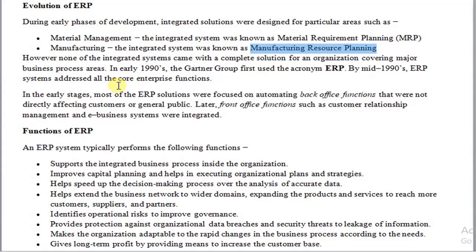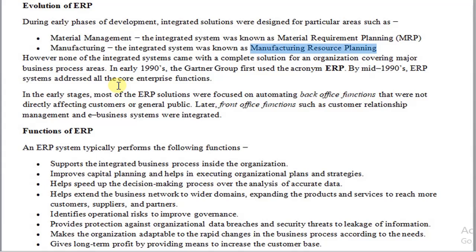The next function is that ERP can help the organization to reach more customers, suppliers as well as partners. It is possible to identify any kind of risk and to manage the risk by using the ERP software package. The next function is that ERP provides protection against data breach and accidental damages.